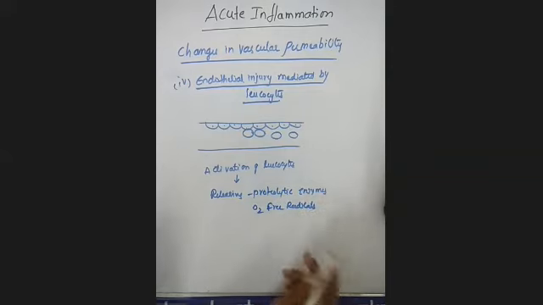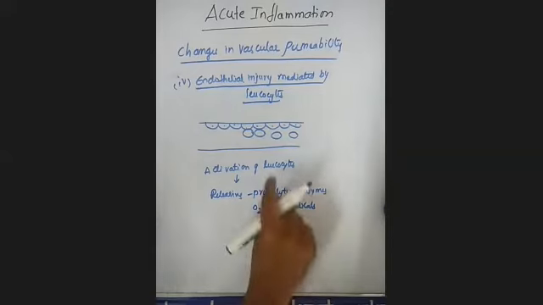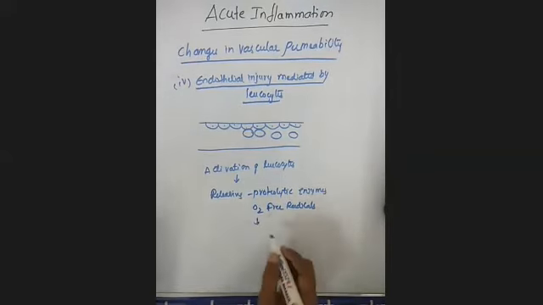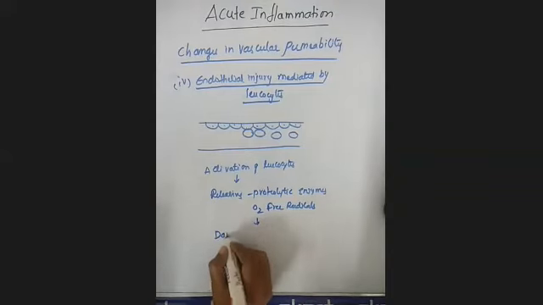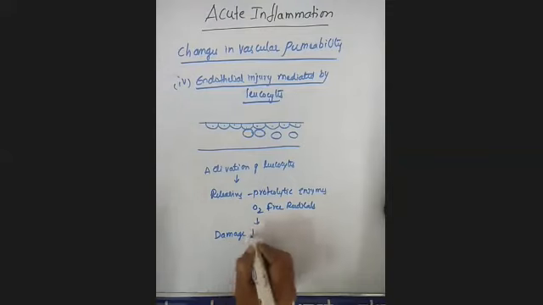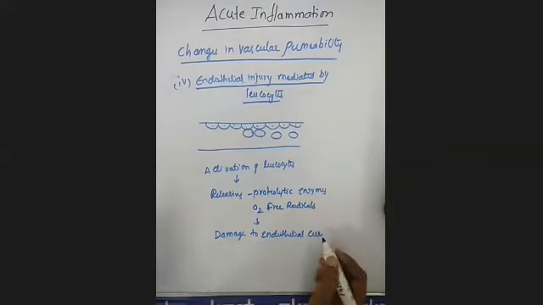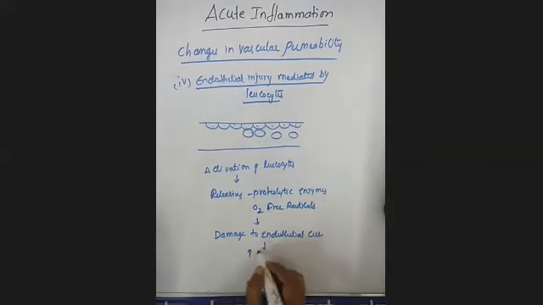Immediately, if these proteolytic enzymes and oxygen free radicals are released from the activated leukocytes, what happens? This causes immediate damage to the endothelial cells, which increases the leakiness.